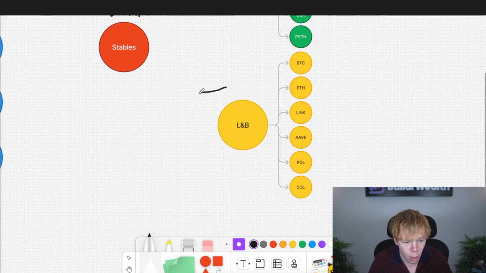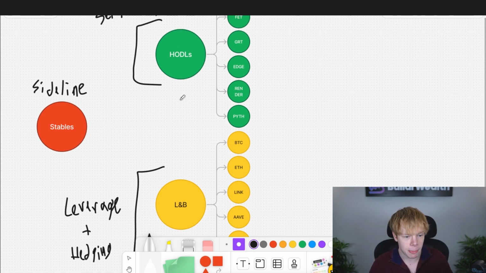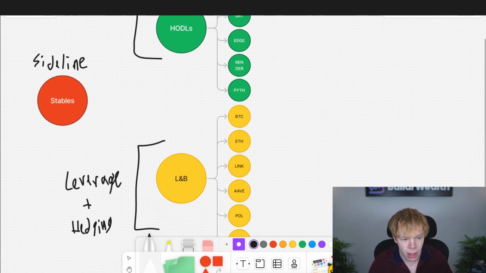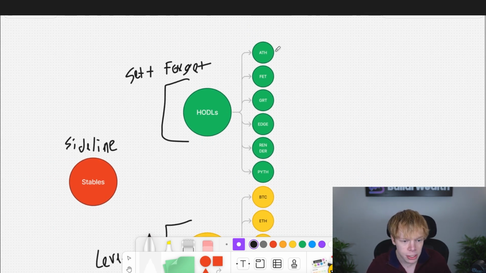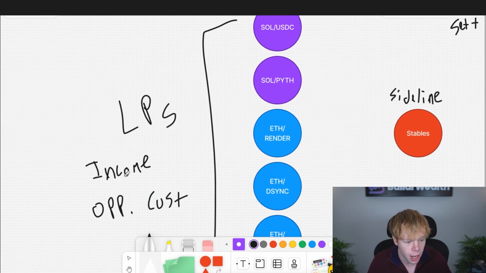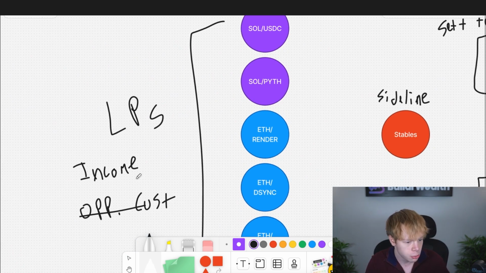Our lending and borrowing. This is leverage right here. And then also it is hedging. So this is ultimately building on top of our HODLs, right? It's saying, hey, whatever assets we can, we want to put on lending and borrowing platforms, and we want to be able to leverage that capital, because it does make sense to be able to still use this capital while still having full exposure to it, right? It's almost a win-win. Because if we could have this in liquidity pools and there was no opportunity cost, that's great. Let's produce income.